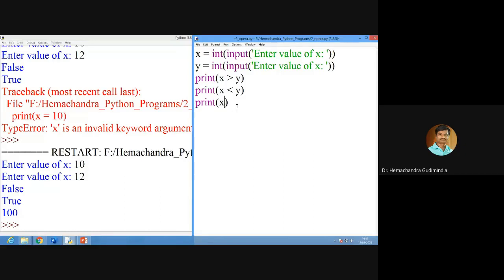Then if I want to check whether the two variables are equal, what do I have to do? Double equal to. This one you have to remember: print x double equal to y. Then not: how will I do x is not equal to y? Not equal to y. And print greater than or equal to, less than or equal to, is there, no? That also we can do.